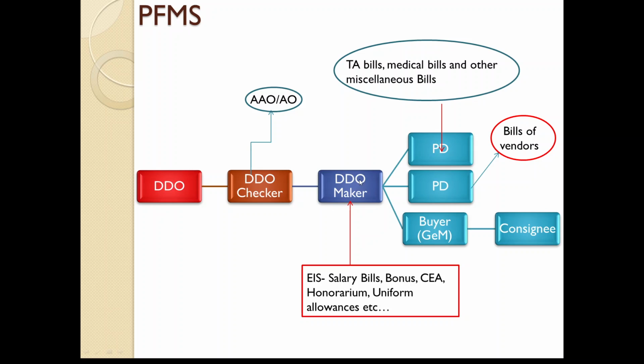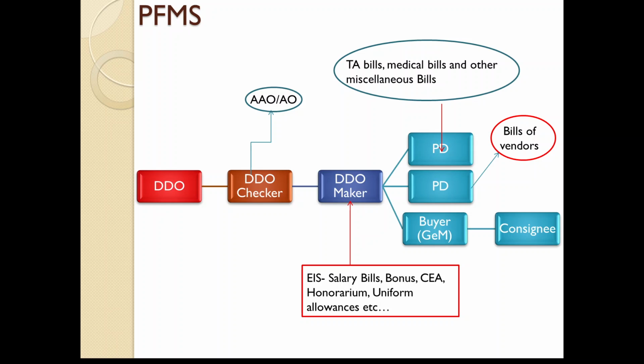Then here there is another user, that is DDO maker. Here there is one more option called EIS, that is Employee Information System. With the help of the Employee Information System, we can process taxable bills of all government employees. This EIS is meant only for government employees. In other words, the bills which are going to be entered in PBR are going to be processed through EIS, Employee Information System.